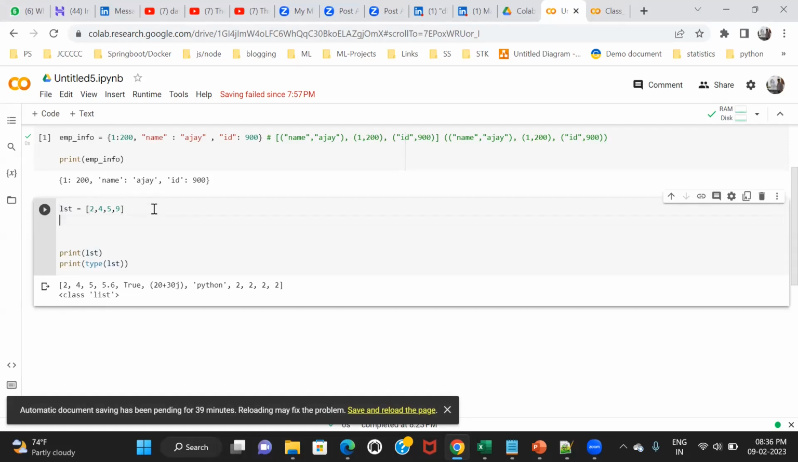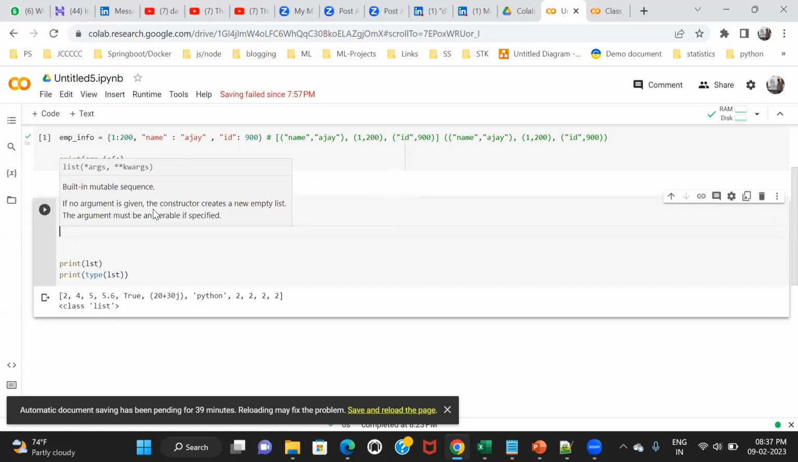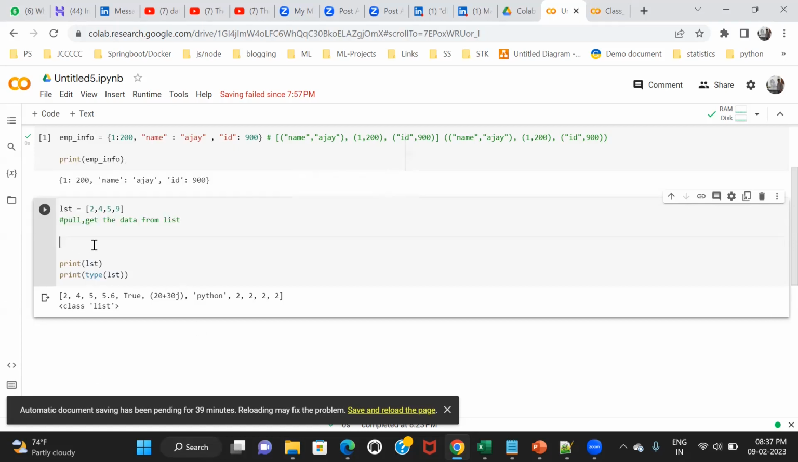So how to pull it, or how to get the data from the list? For that, you have to use the indexing concept. Which data do you want to pull from this list? 5. Okay, let's suppose I want to pull 5. First of all, you should know the index of that data. For 5, what is the index? 0, 1, 2. It is 2.